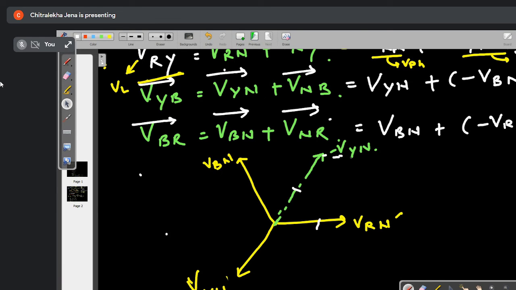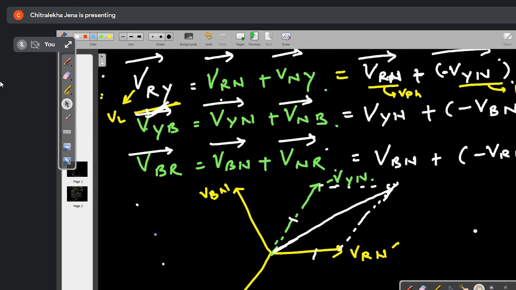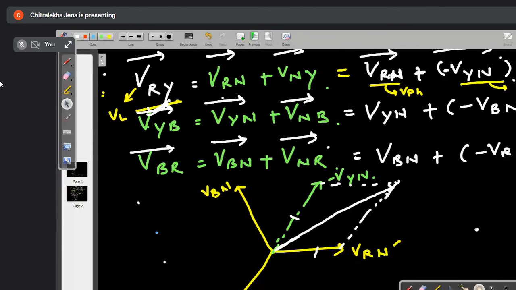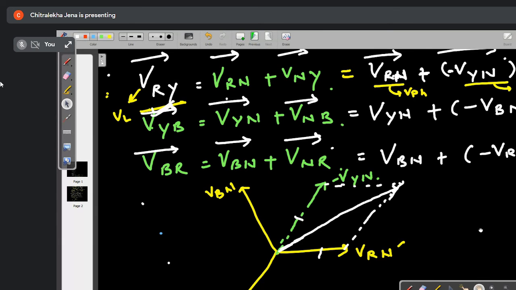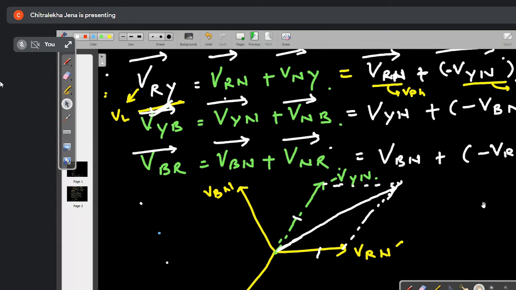So when I add these two vectors, VRN with minus of VYN, then I am getting the resultant as this one. This is which vector? Tell me. Quickly tell. Resultant vector. VRN plus minus of VYN is equal to how much?